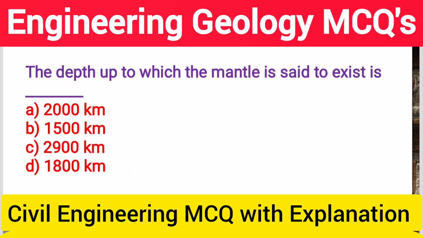So next question, the depth up to which the mantle is said to exist is option A 2000 km, option B 1500 km, option C 2900 km, option D 1800 km. So the second layer mantle lies beneath the crust, and this zone starting from the lower boundary of the crust continues up to the depth of 2900 kilometers. So the correct answer is option C 2900 kilometer.